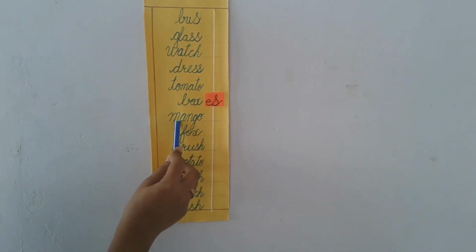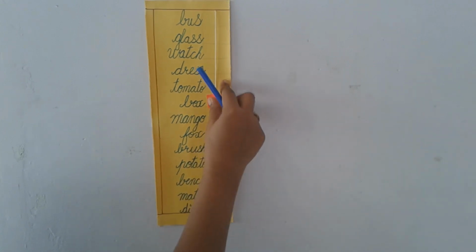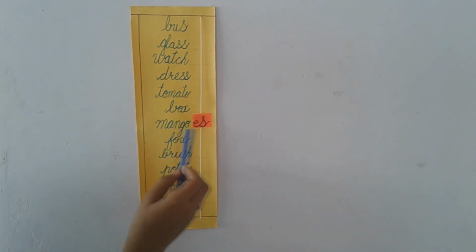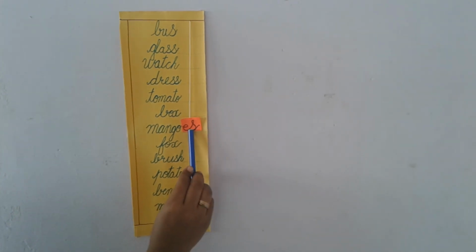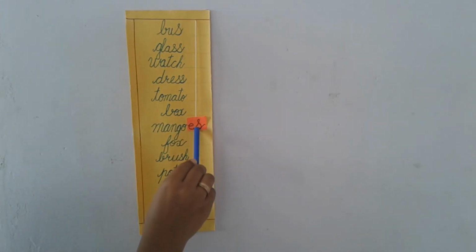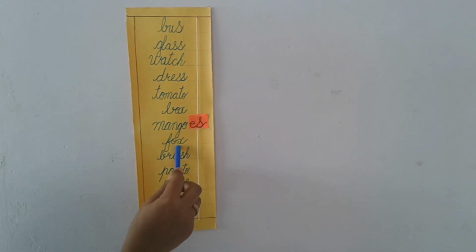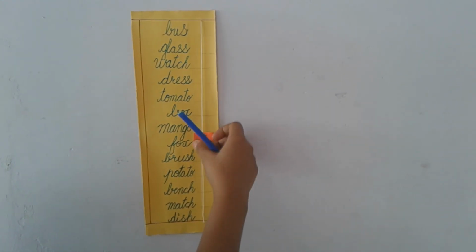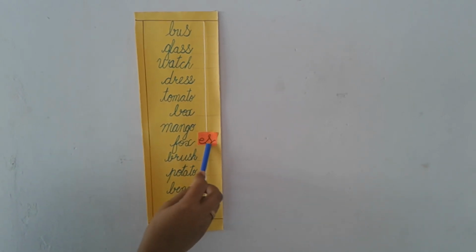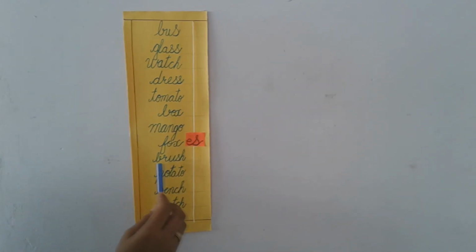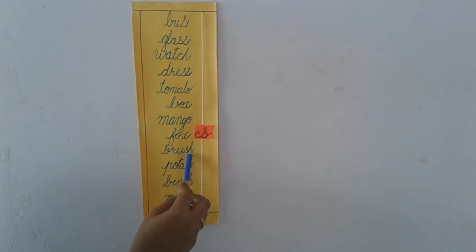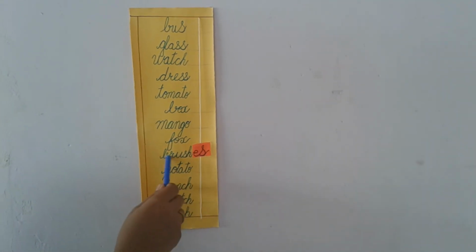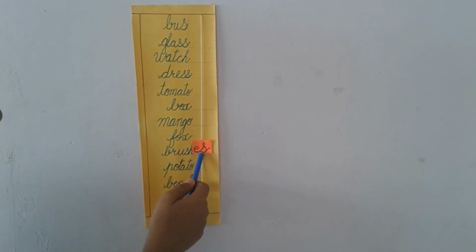One mango, more than one mango, mangoes. Fox, one fox, but more than one, foxes. Brush, more than one brush, brushes.